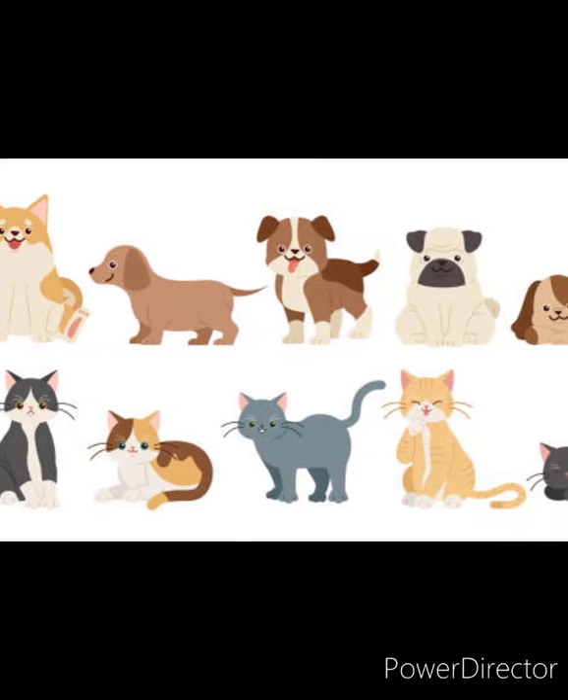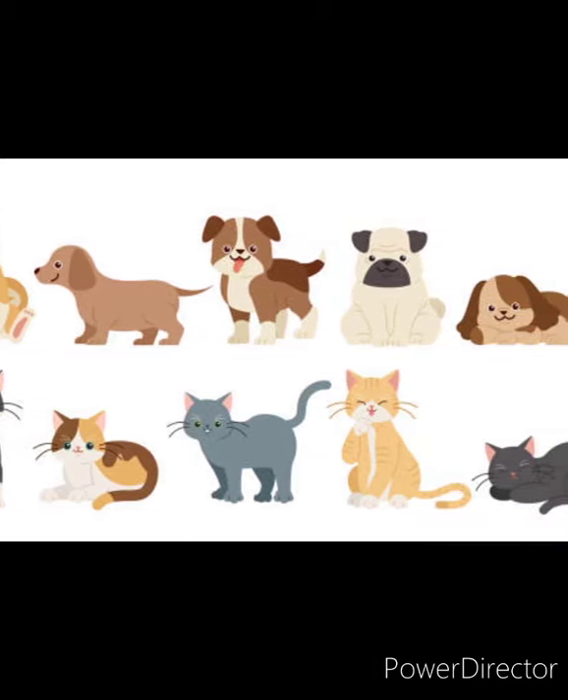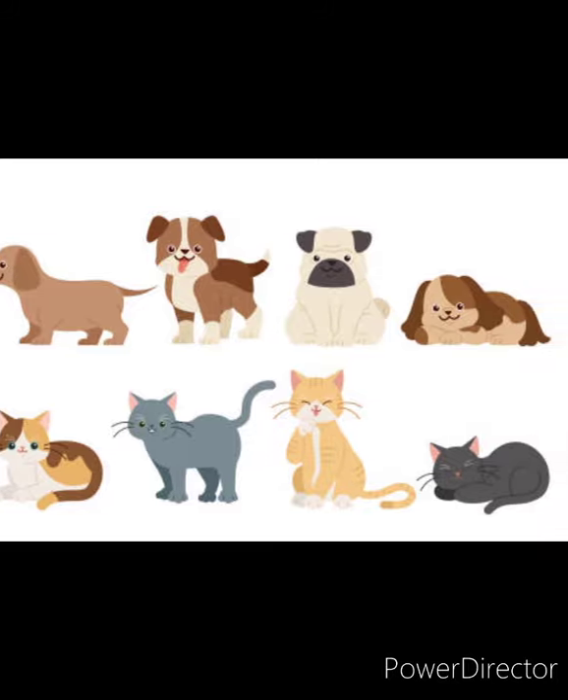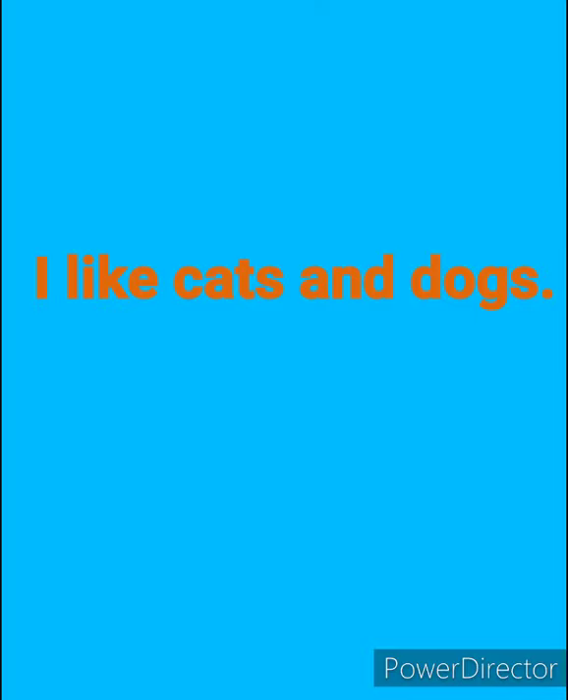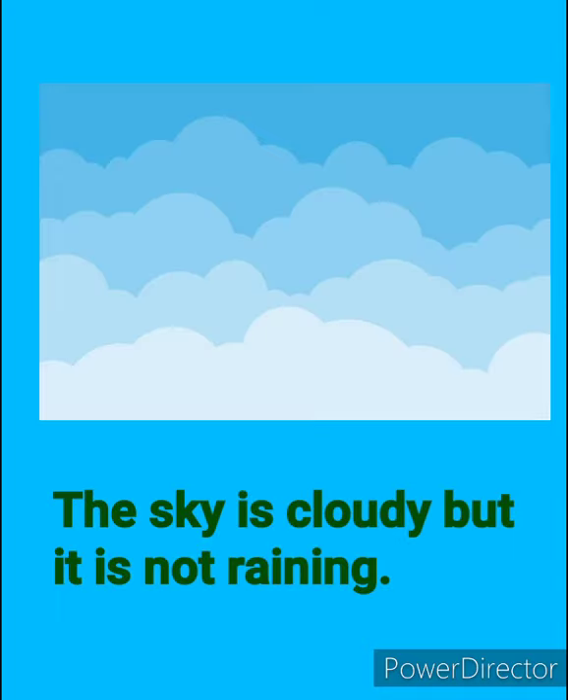Here we can't write I like cats, dogs. So we have to put and to join the sentence, to complete the sentence, and this and is conjunction. The sky is cloudy but it is not raining. Here but is conjunction because it joined the sentence.